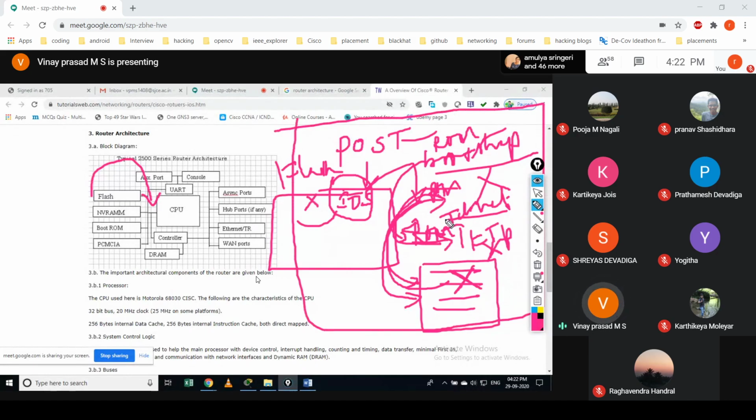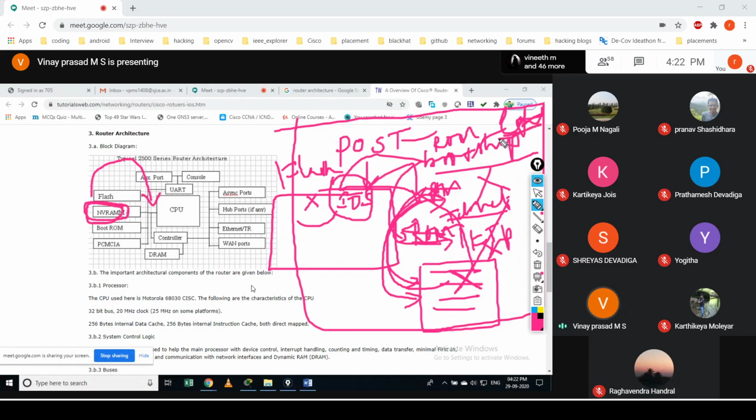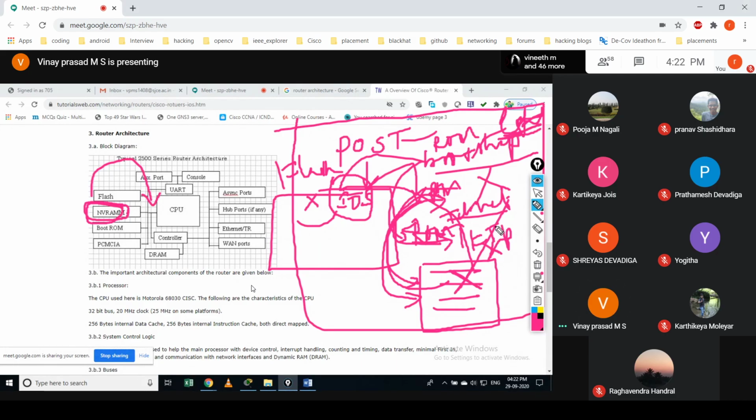So the sequence is told by the default registry which is stored in NVRAM. It tells the sequence whether to load from flash, from TFTP, or from ROM. The sequence will be configured in the default register.